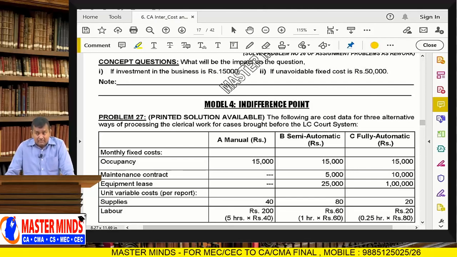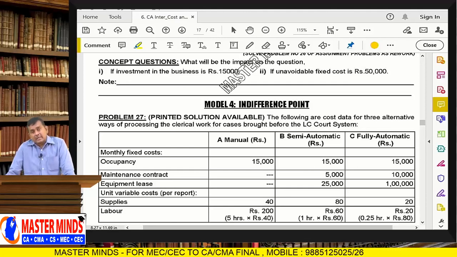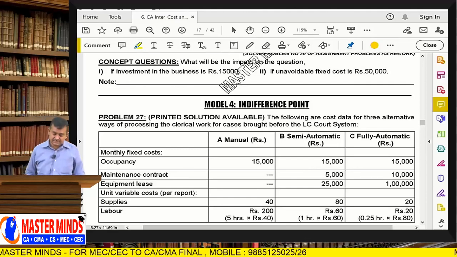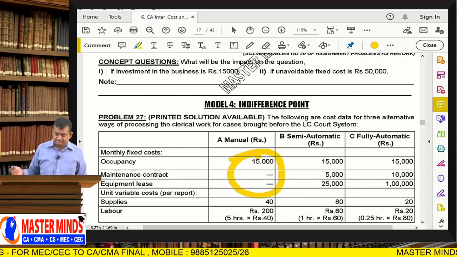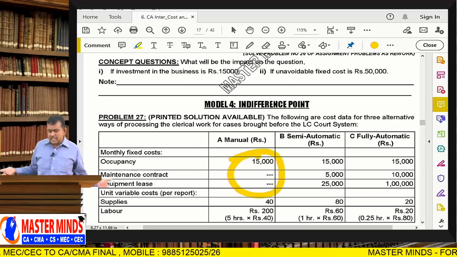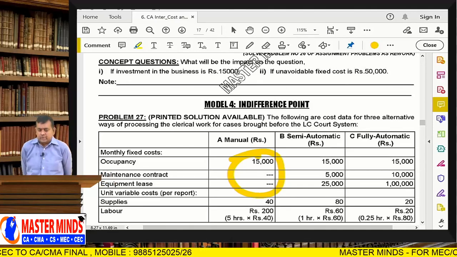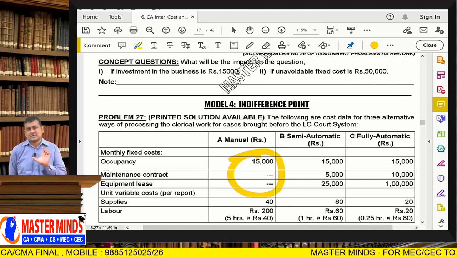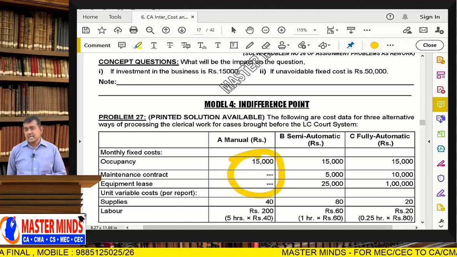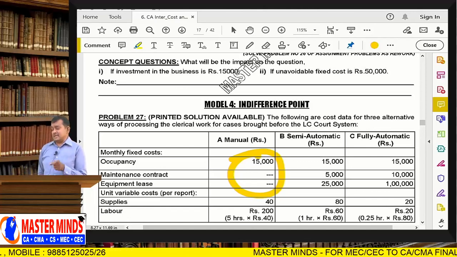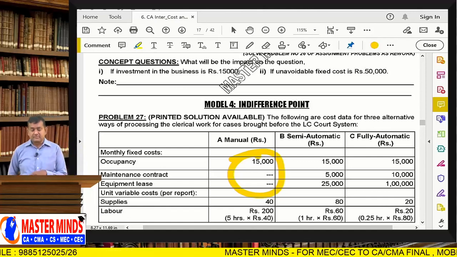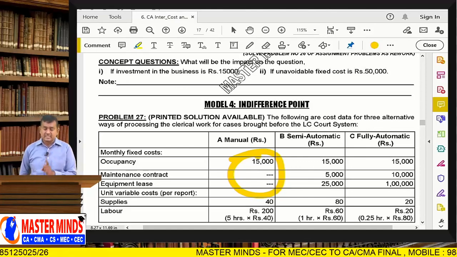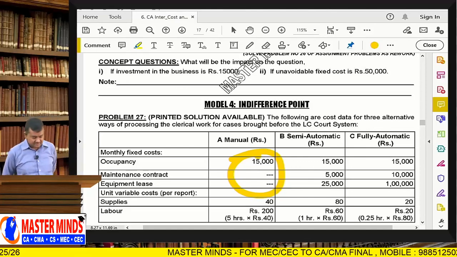Suppose the clerical work is done in a manual system. Cost details: monthly fixed cost is occupancy, that is the rental charges. There is no machine, no maintenance cost, no equipment cost, so the fixed cost amount is only 15,000.